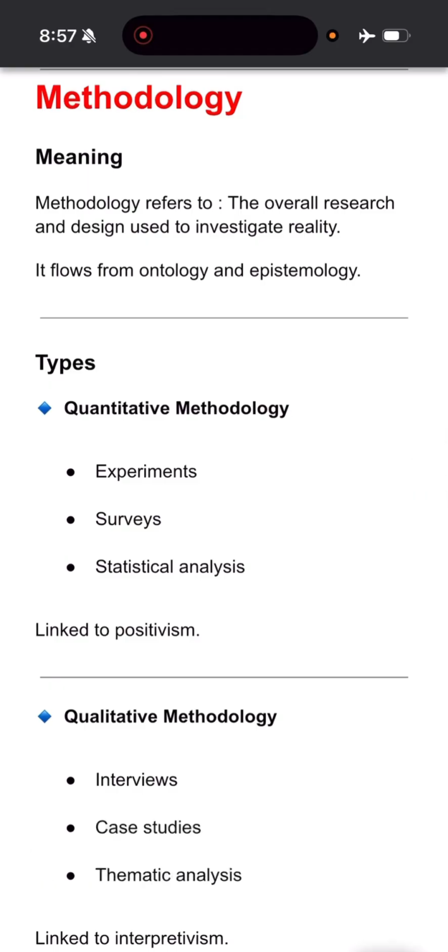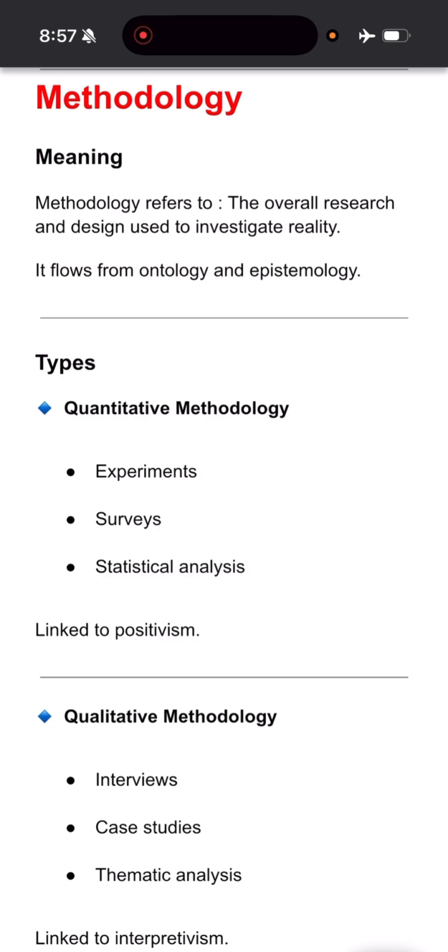Welcome to today's class. Today we will be dealing with methodology, axiology, and the four types of paradigms which have been discovered by Lincoln and Guba. So, let us start with methodology. Now, methodology refers to the overall research design which is used to investigate the reality, right?